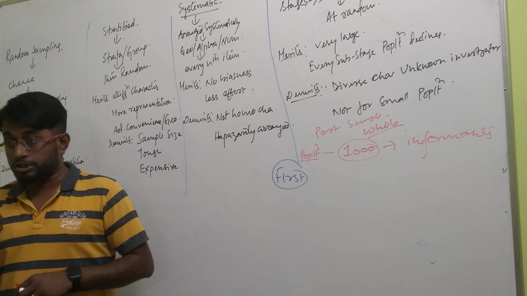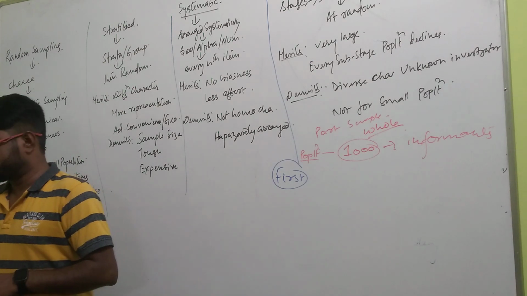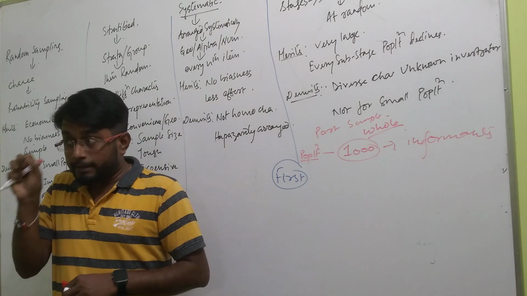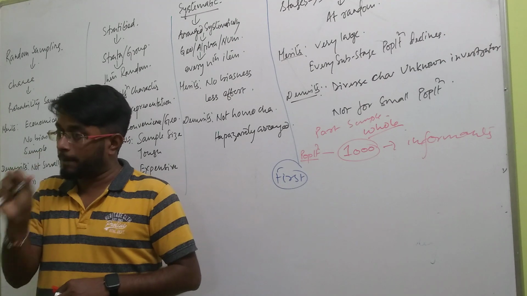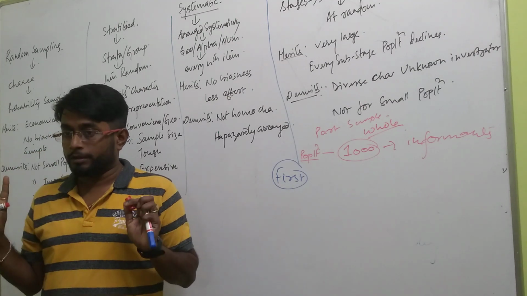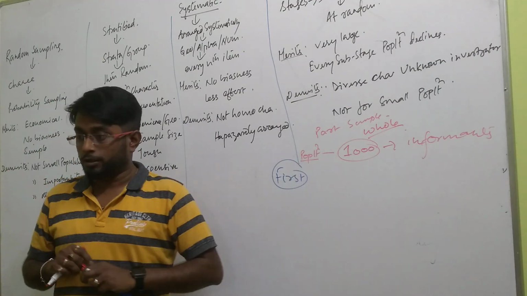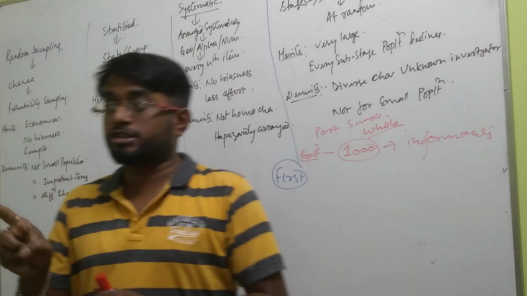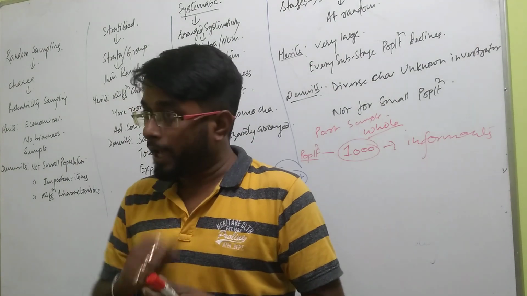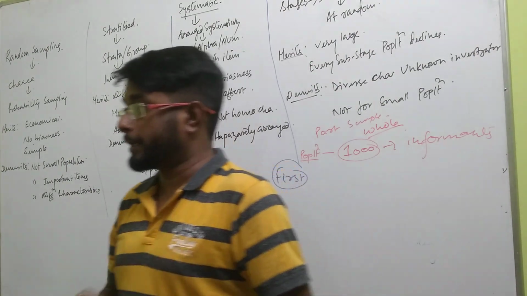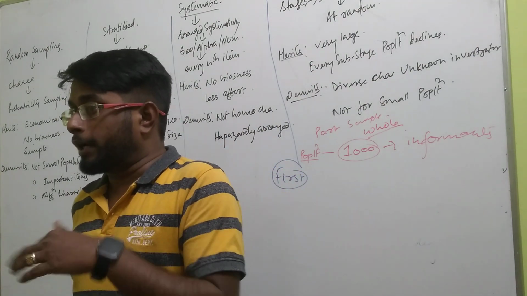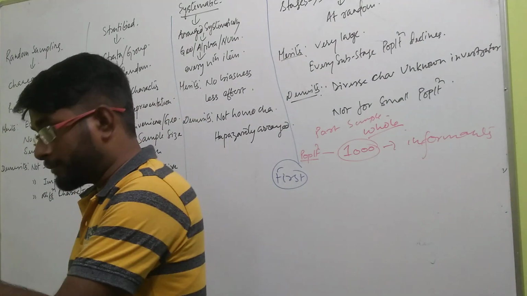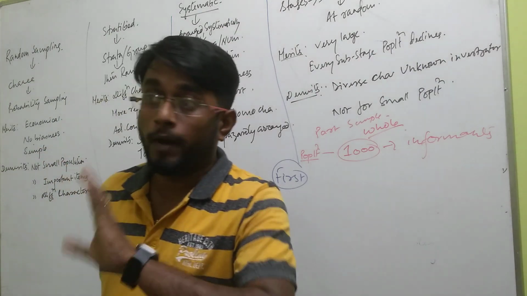And here comes the real test of the investigator. Try to understand. If the investigator correctly determines the sample size, everything is okay. Even it is better than the census method. That is why one of the merits of sampling we have written is that it is the most scientific method. One may ask, a question may come to your mind that the demerits of the sampling method we have written are less reliable or less accurate. We have written that, haven't we? Why? Because everyone is not studied here.